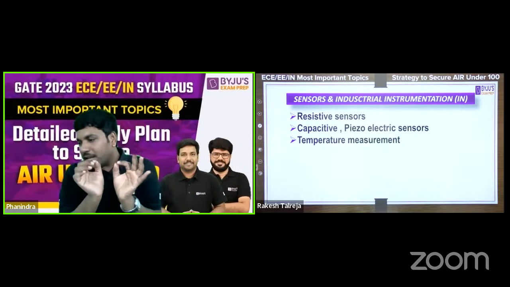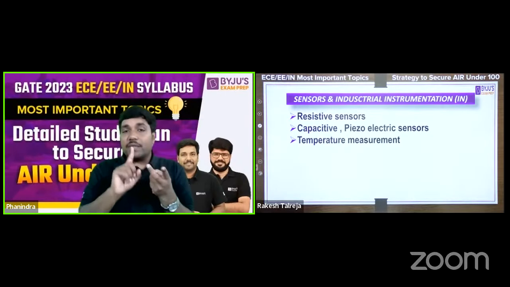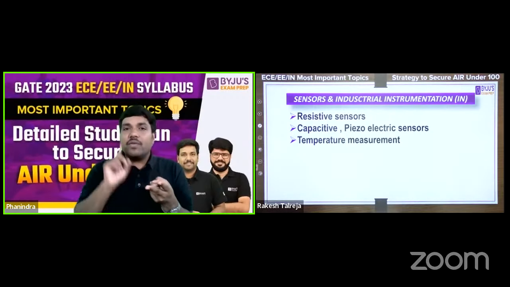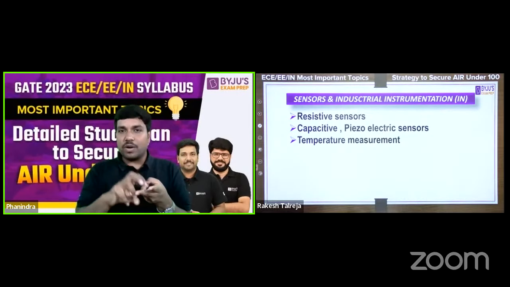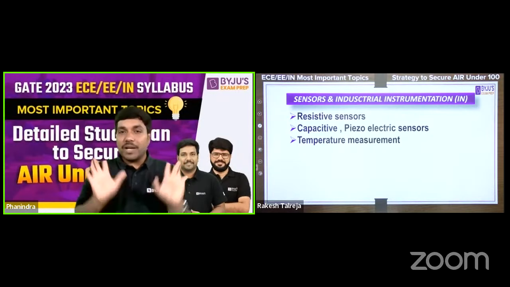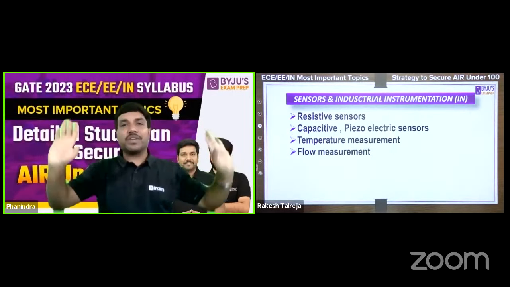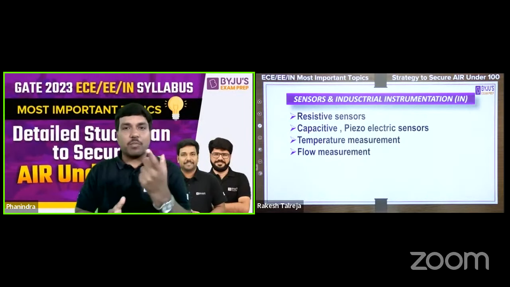Even though I have mentioned temperature measurement, I would like to mention this point that thermocouple is a very, very important topic which you have to focus on. And thermocouple is the easiest topic in the entire instrumentation. But again, the probability of asking the question is almost 100% on the temperature measurement, that is thermocouple.